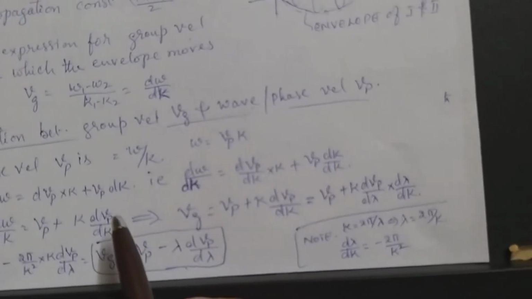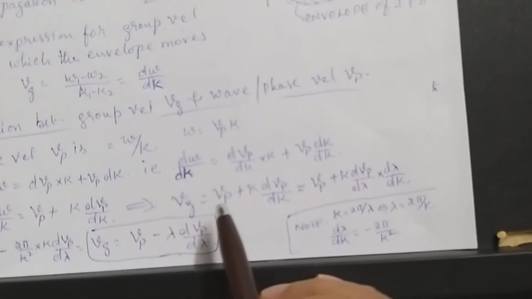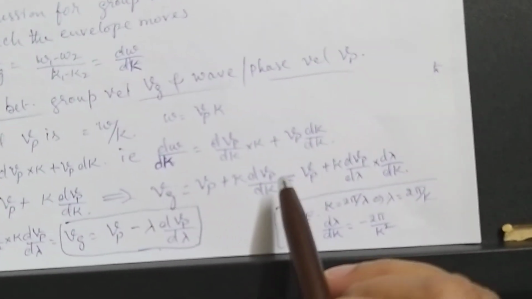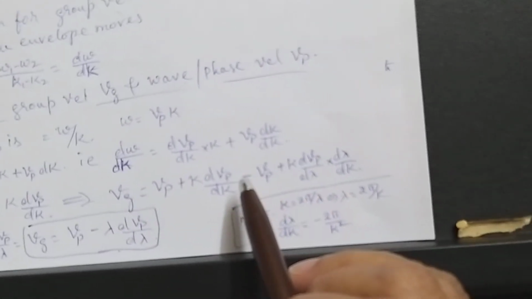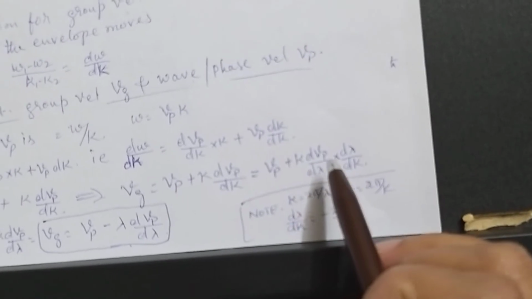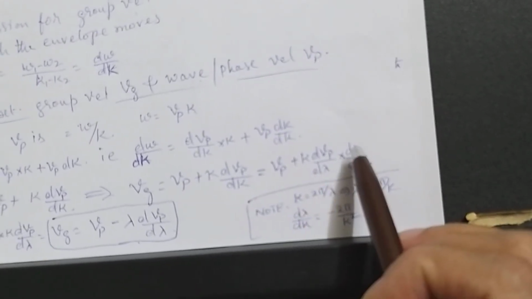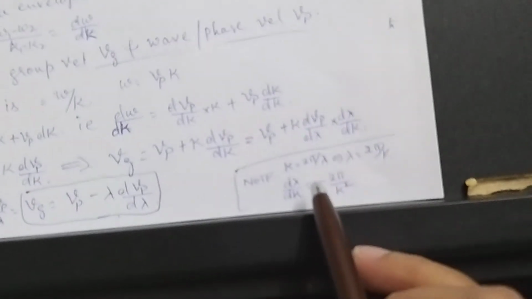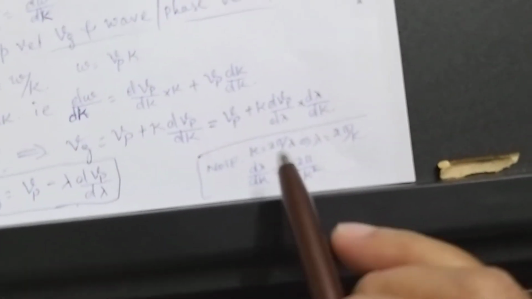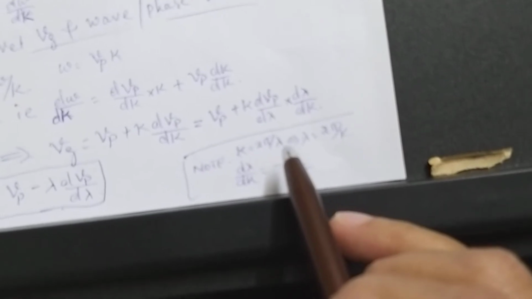Okay, so dVp by dk is again rearranged here. This is Vp plus k dVp by dk, which you can get by dividing by d lambda and multiplying by d lambda, so d lambda by dk. What is d lambda by dk? See, k is equal to 2 pi by lambda.